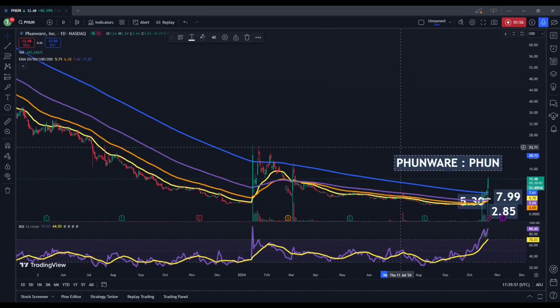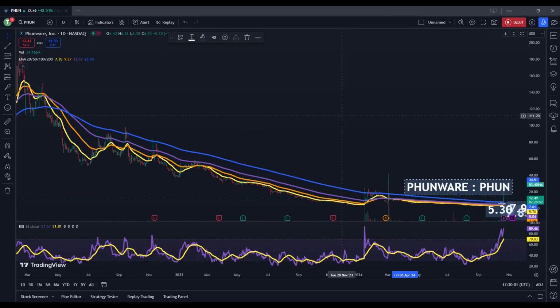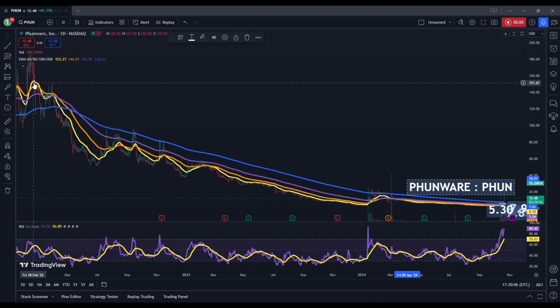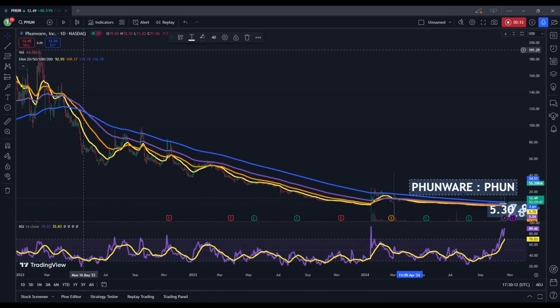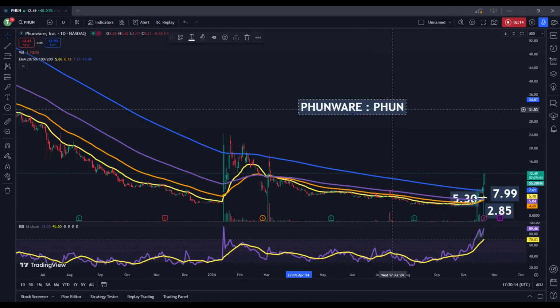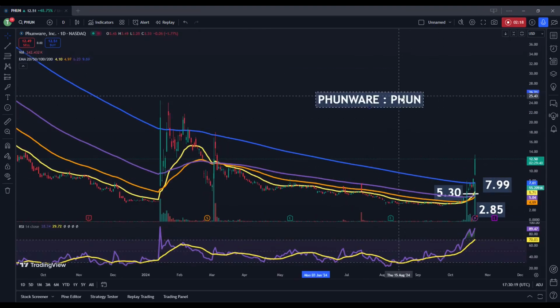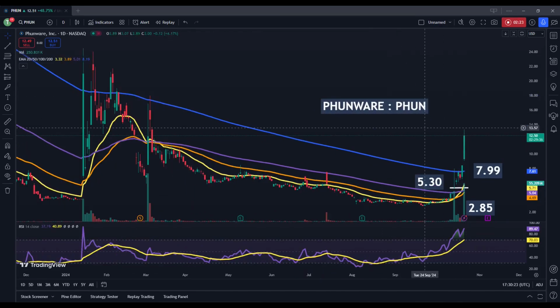So, just to look at the longer term view, we are really seeing the stock trading at subdued, low levels compared to its historical valuations. If we go back to roughly February 2022, the stock was trading close to $200. So these are much lower valuations that we're seeing currently. The stock is definitely breaking through some important resistance points, so strong arguments can be made that we are now seeing a bottom for this stock right around $2.85.